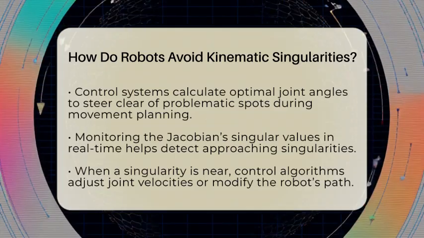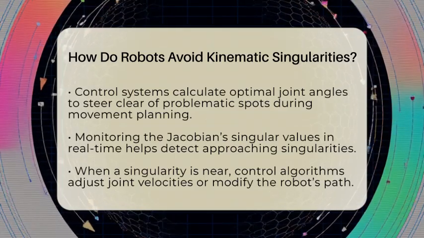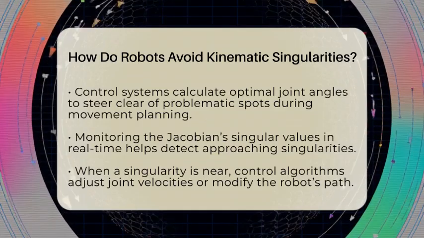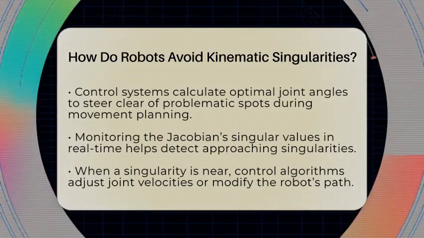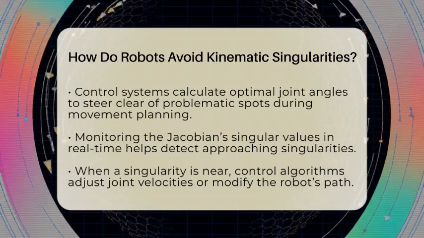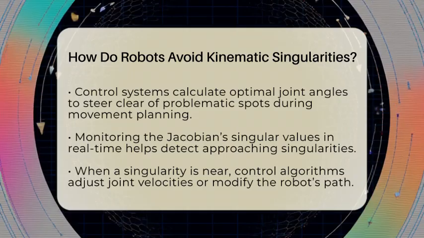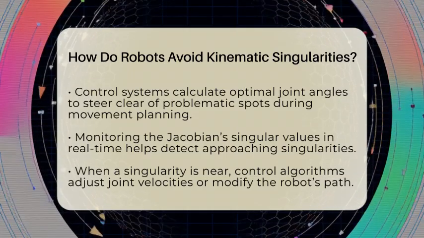Monitoring the Jacobian during movement is another key. Engineers use algorithms to continuously check the singular values. If one gets close to zero, indicating a potential singularity, the robot's control system tweaks the joint velocities or changes the path. This keeps the robot stable and predictable.